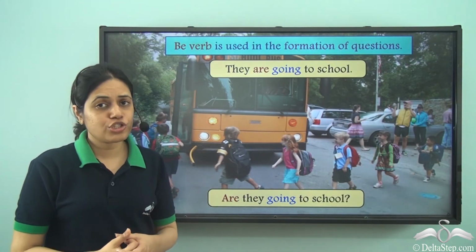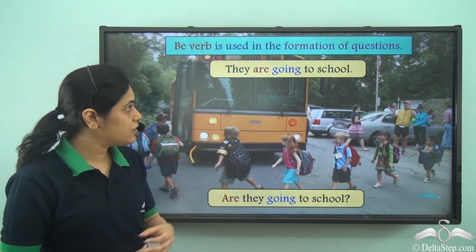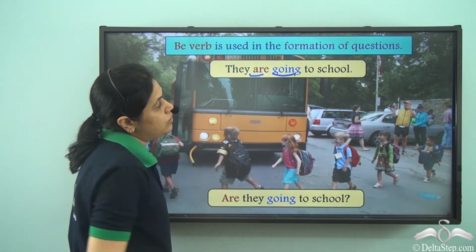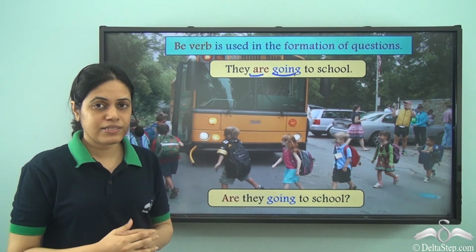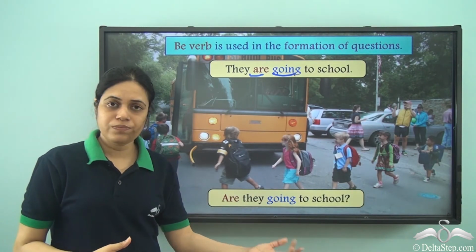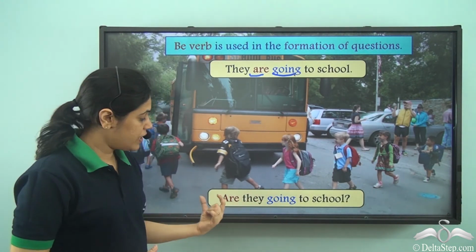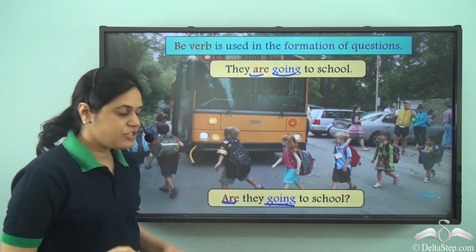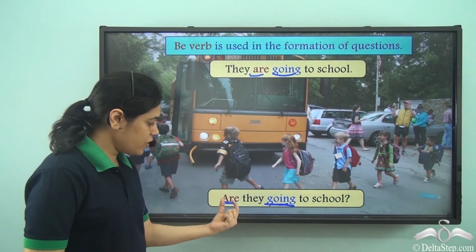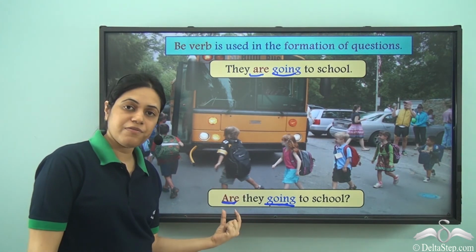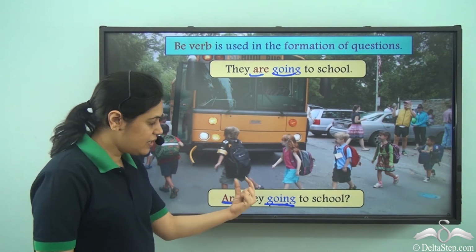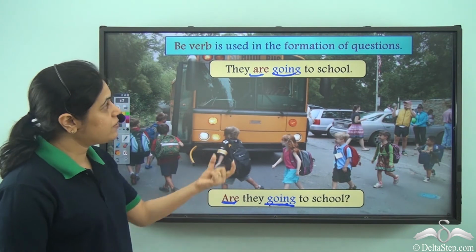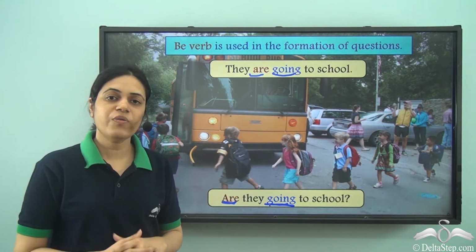Be verbs are also used to frame questions. They are going to school. This is a continuous tense. Are they going to school? This is a question. Now in this question, the be verb does not come just before the main verb. So in this case, there is be verb first, that is are, and then they going to school. Are they going to school? So be verb is also used to form questions.